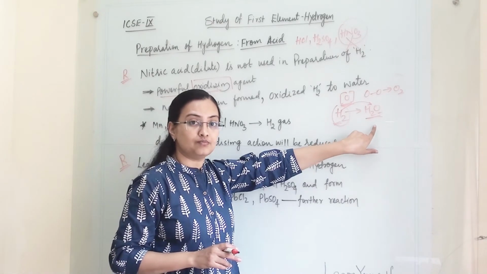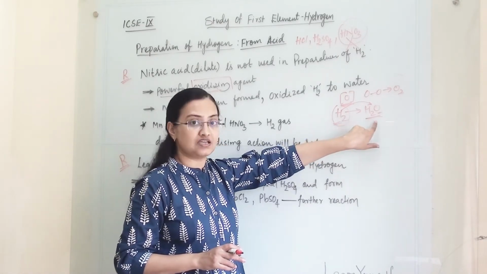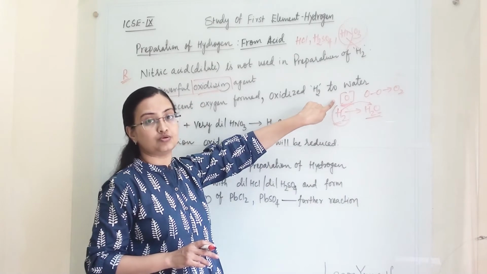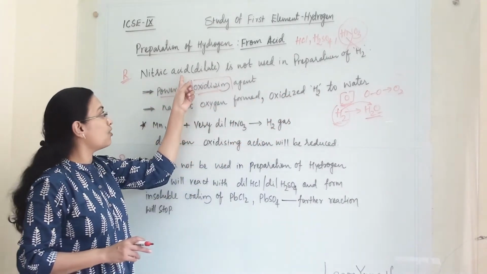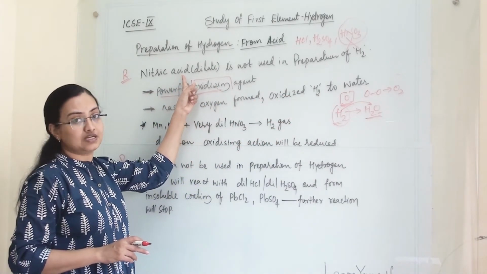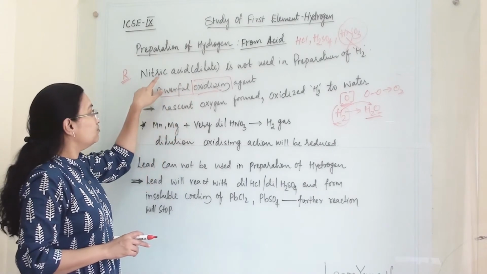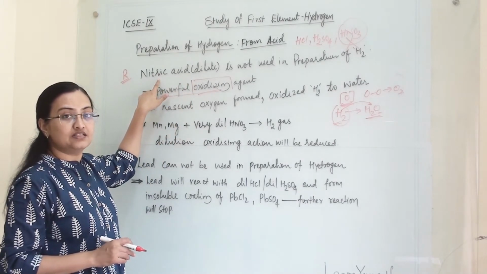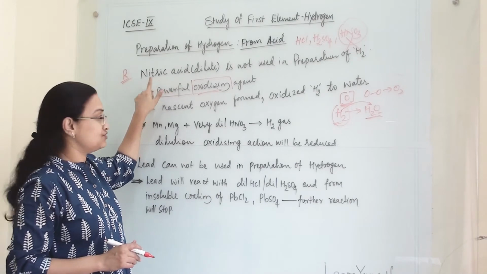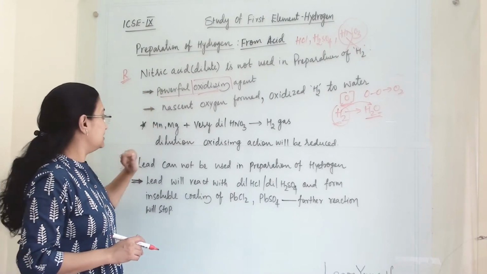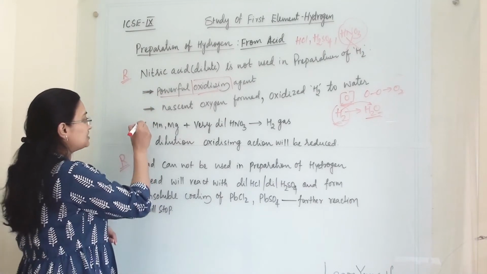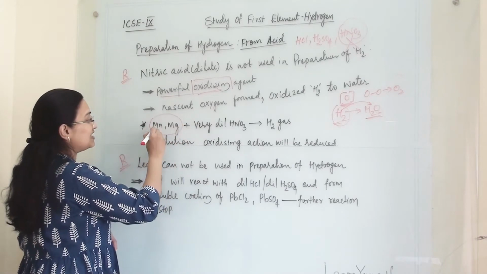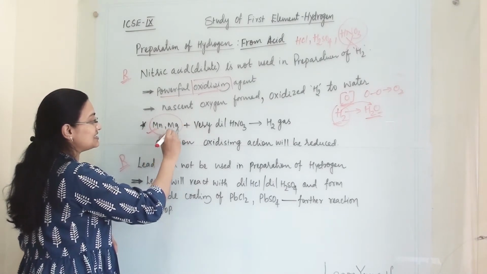Hydrogen will be oxidized in this reaction because nascent oxygen is being produced when we are using nitric acid. So we are not using nitric acid in the preparation of hydrogen. This is the reason for that. But one exceptional case is when magnesium and manganese are there.